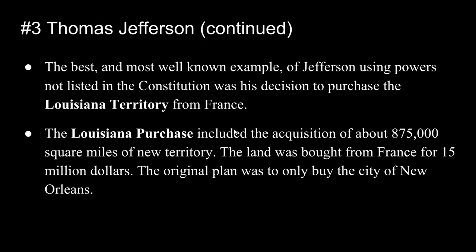The best and most well known example of Jefferson using powers that weren't listed in the Constitution was his decision to purchase the Louisiana Territory from France. The Louisiana Purchase included the acquisition of almost 1 million square miles of new territory. The land was bought from France for $15 million, which was pennies on the acre. The original plan was to only buy the city of New Orleans, but Napoleon ended up selling the entire territory to the Americans.